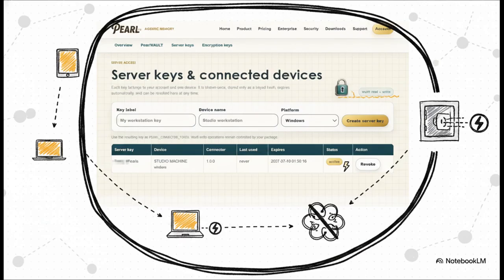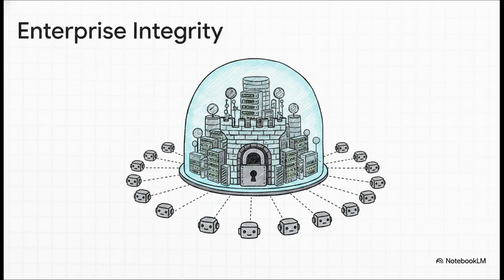It's incredibly secure. Wrapping up the enterprise side, Pearl version 8.0 is essentially a fortress of truth for distributed teams. It uses atomic writes and session locking so concurrent agents can never corrupt the chain. It gives you a full audit console, a compliance engine so every piece of evidence is traceable, and centralized fleet governance to make absolutely sure every agent is operating within your organization's strict policy limits.